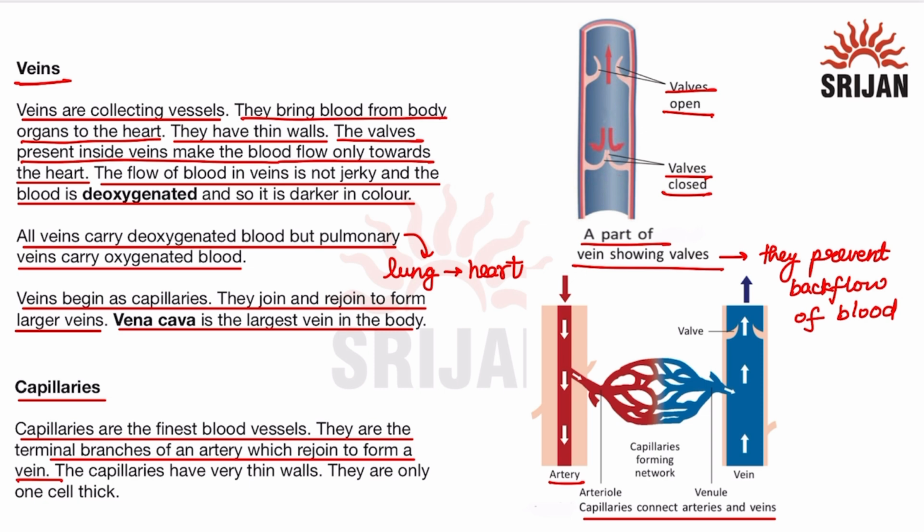Now these capillaries or the smaller branches will rejoin and again form a bigger blood vessel which is known as a vein, and this vein helps to carry the blood away from the body organs towards the heart. So the capillaries form a network-like structure between the artery and the vein.